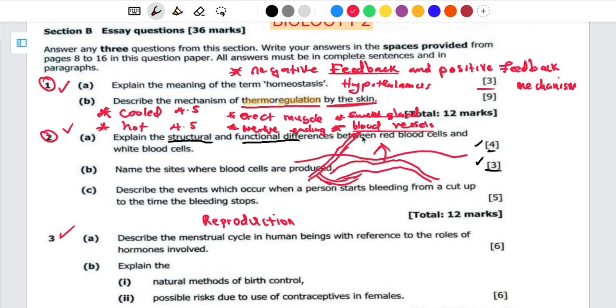What is going to happen to your body? Your body is going to be affected by hypothermia. Then when your body is not losing heat during the hot state, your body is going to have hyperthermia, having a lot of heat energy, which is also bad.